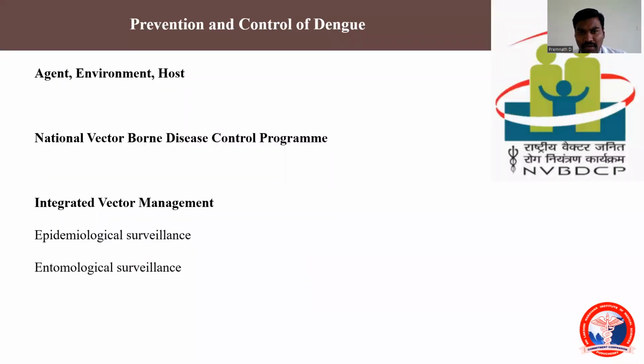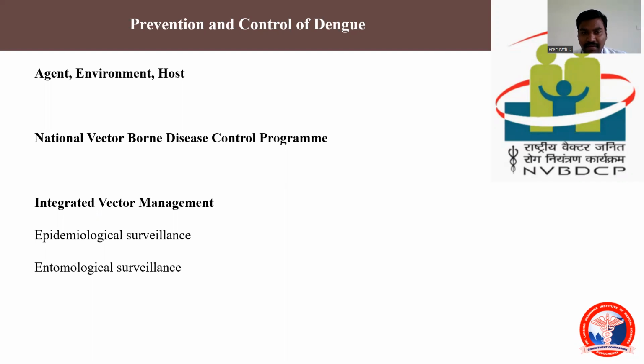So now we'll come to the next part, that is prevention and control of dengue. We study in detail about the epidemiology, that is what is the agent, what is the environment and host. We could have come to the conclusion that if we control the Aedes vector, the chance of spread of this infection will be reduced. So for that, what are the measures that could be taken?